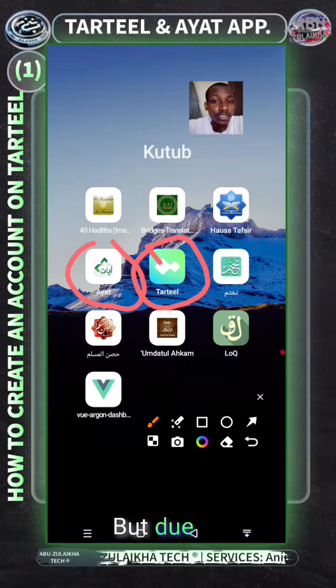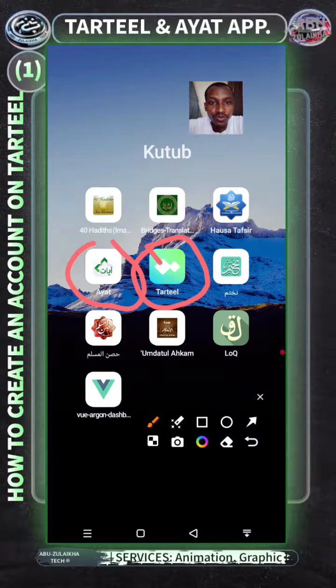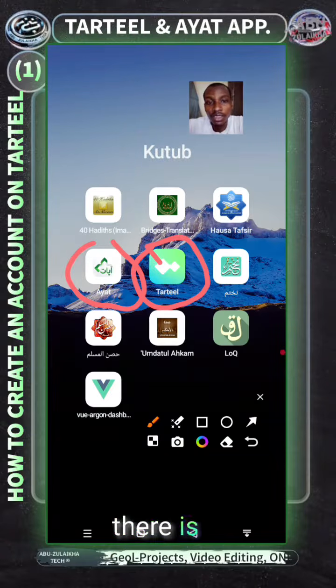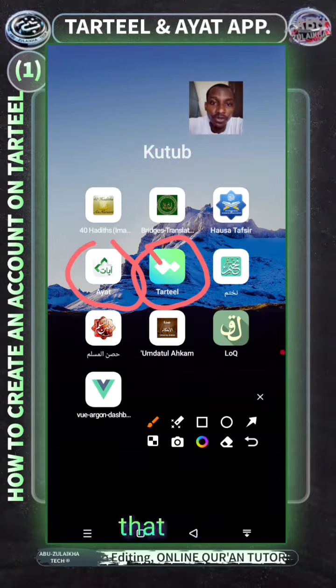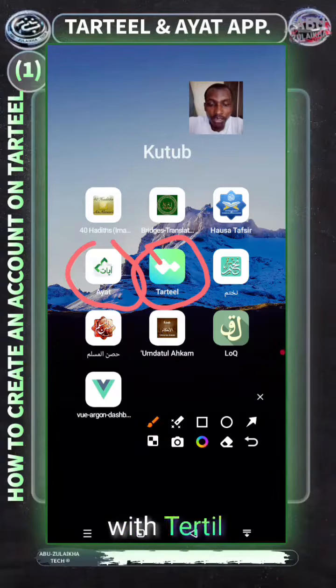But due to this new update of Tarteel, which has AI, we are going to compare the two. Inshallah, for that of Ayat, that one is free. For the Tarteel version, there is a free version as well. There is the one that you are going to buy, so you can also subscribe. So let's now check out, and I'm going to start with Tarteel.